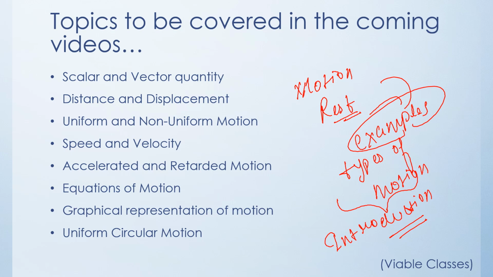The topics that we will be covering in the coming videos are scalar and vector quantity, distance and displacement, uniform and non-uniform motion, speed and velocity, accelerated and retarded motion, equations of motion, graphical representation of motion, and the last one, uniform circular motion. And also we will be discussing various numericals with the corresponding topics. Remember, it was just an introduction to motion. The topics are yet to come.